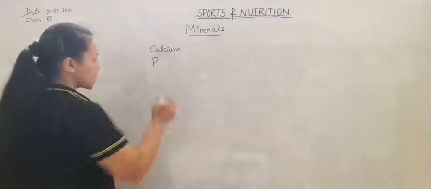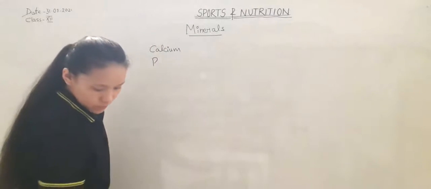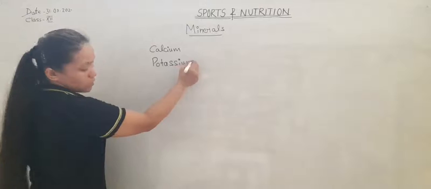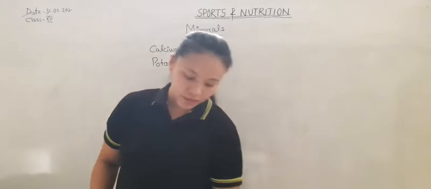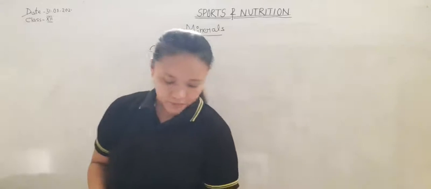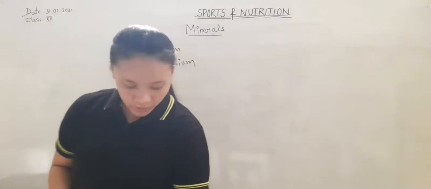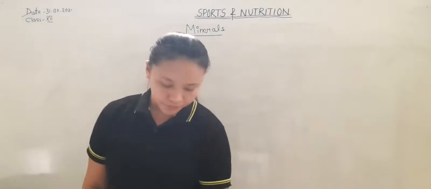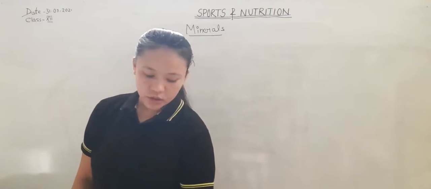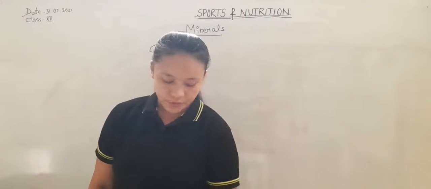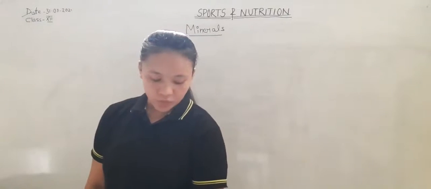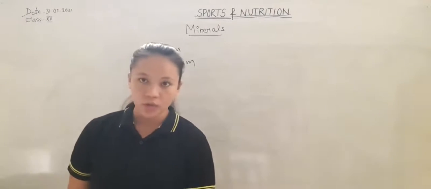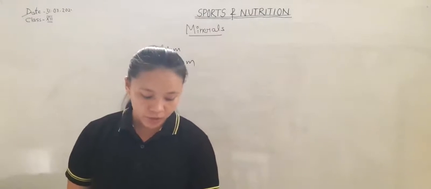Next is potassium. Potassium is also a macromineral. It is required for the activity of the nervous and muscular systems. It also helps in maintaining the water balance in the body, etc.